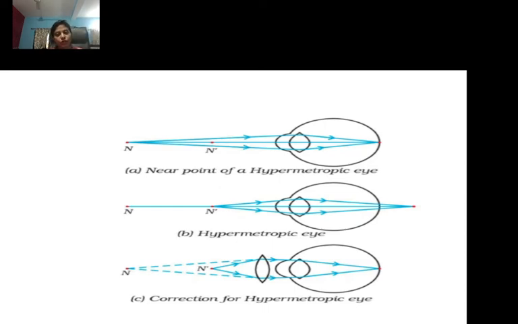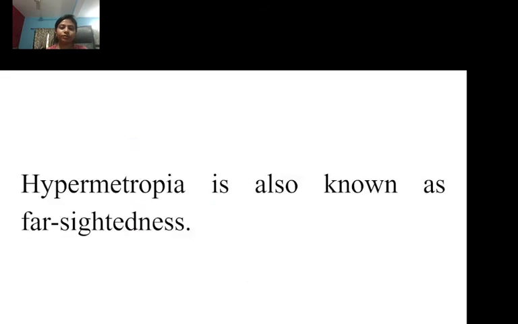Most of the students have drawn it correctly. See, this will be the diagram if we put a convex lens in the hypermetropic eye. Alright? Very nice, students. I'm really surprised that you learned so nicely. I don't have to do any hard work because you learn so nicely and so quickly. That's good. I'm impressed with you all.